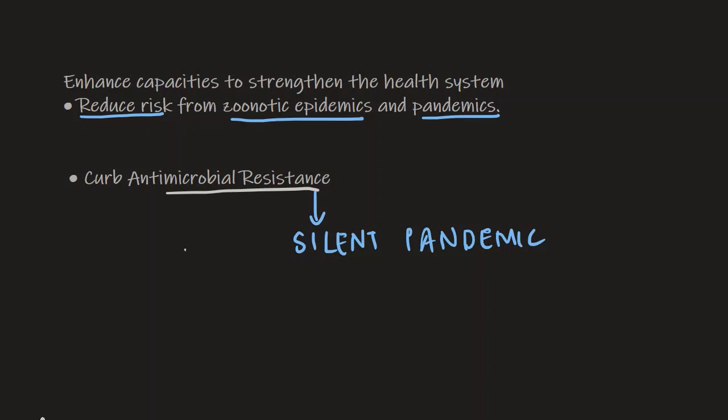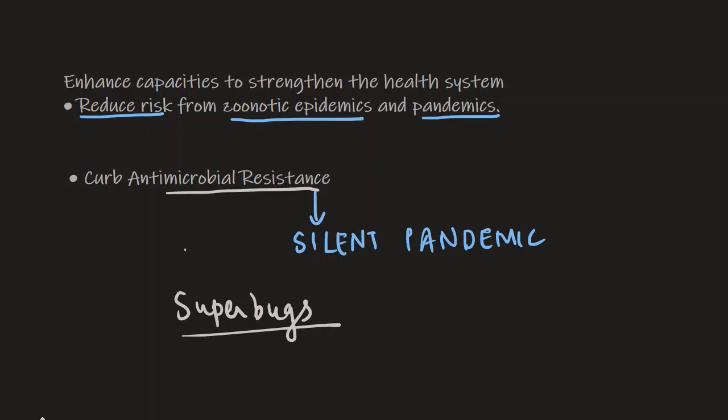So especially for antibiotics, this has become a major concern because there is an alarming rate of spread of what we can call superbugs. If you've heard this term, superbugs. So these superbugs are basically pan-resistant bacteria, and they cause infections, and they do not get killed with all kinds of antibiotics that we have.